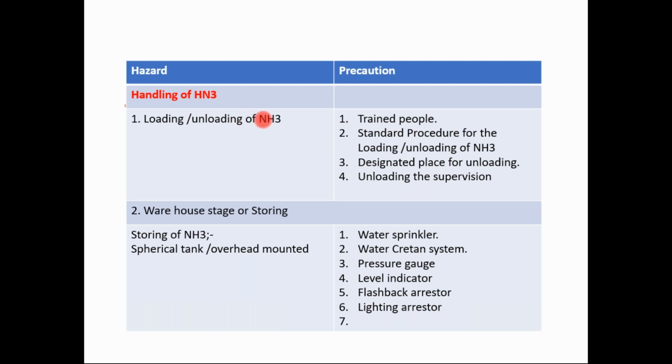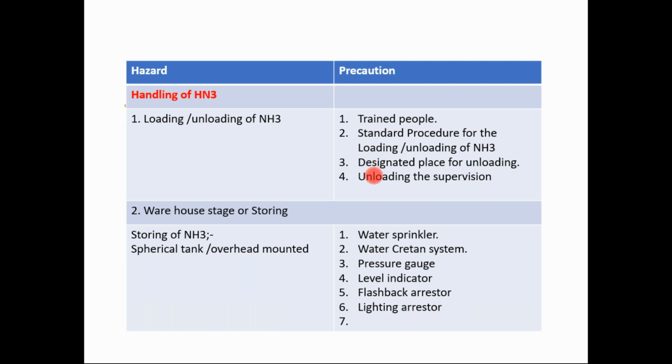For this loading and unloading of ammonia, trained people should be there. A standard procedure for the loading and unloading of NH3 should be designed, conveyed, and shown on signboards at the places where loading and unloading is done. A designated place for unloading, a specific unloading space, should be mentioned.